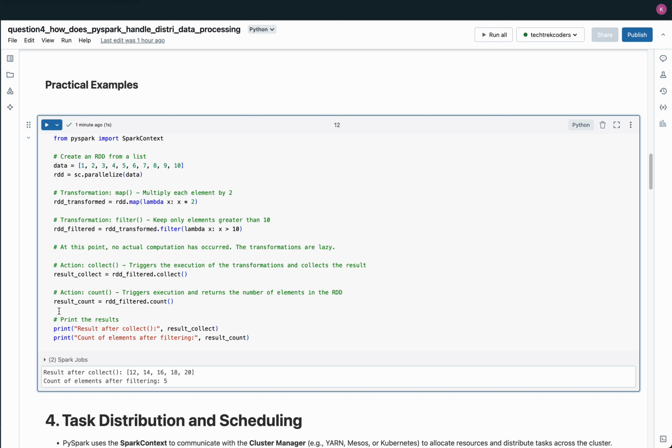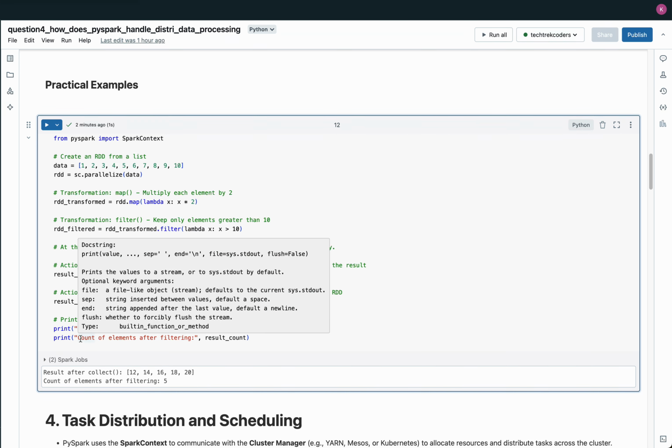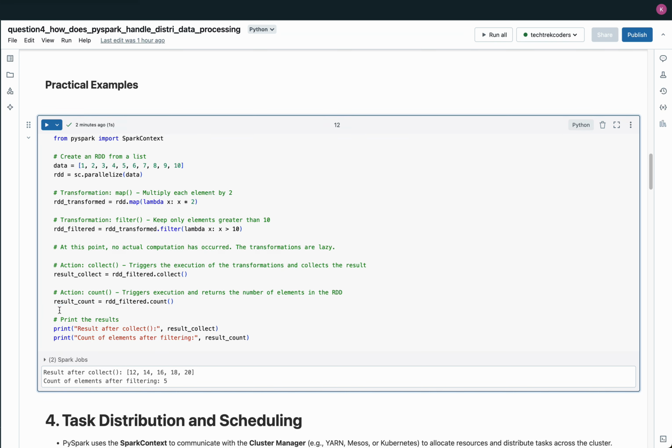The second action, count, also triggers the execution but instead returns the number of elements remaining after the transformations. This action performs the same computations but only returns a count of the filtered elements. In this case, the result is 5 since there are 5 elements greater than 10. Finally, the results are printed, demonstrating how PySpark processes the data in parallel when actions are called, leveraging transformations to build a logical plan, but only executing the computations when needed.